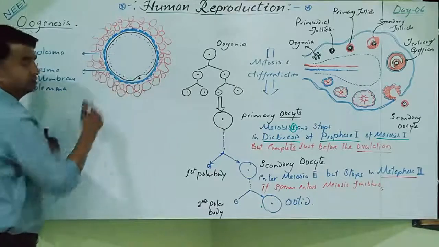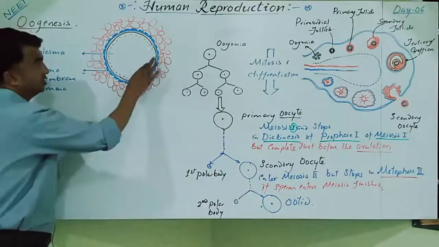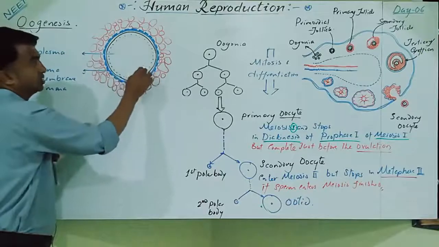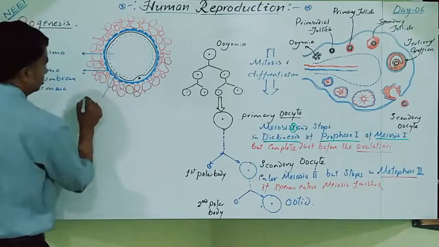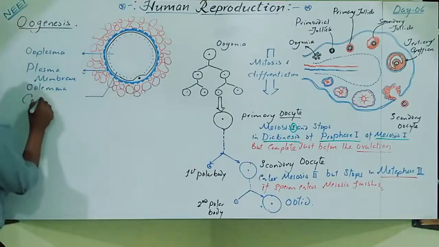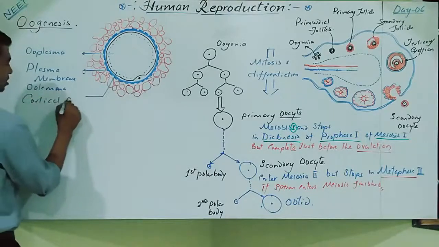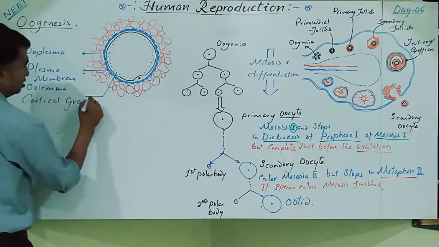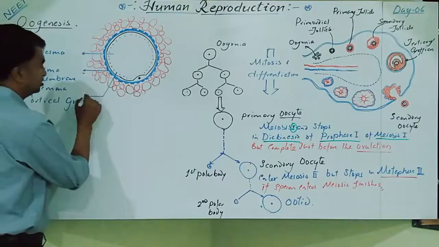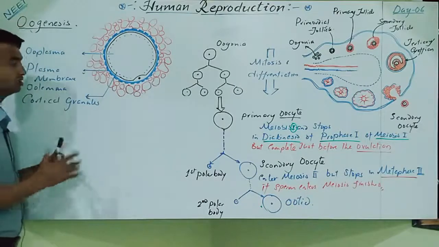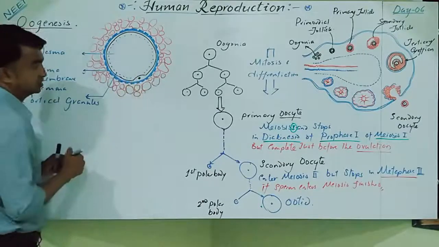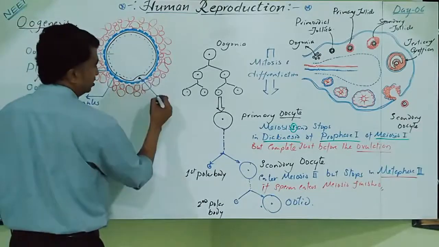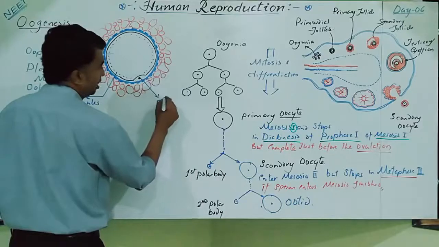Clear? On the outer side, the cortical granules are there. The dotted structures are nothing but the cortical granules, which play a very important role during fertilization. So this is the secondary oocyte. This small structure is nothing but the polar body.